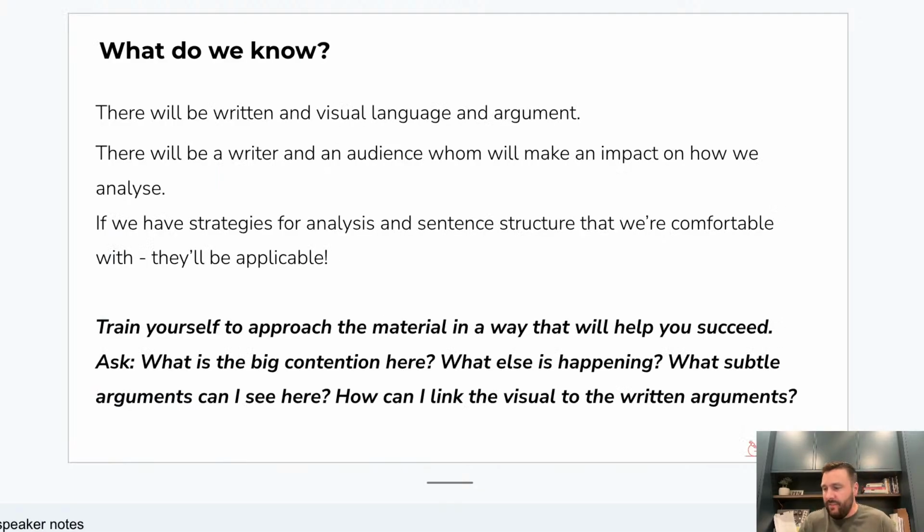Now, this is all very basic stuff. You might be sitting there thinking, okay, I came here to get some really great advice and he's telling me there will be written and visual language. Like, of course there will. But that's been said on purpose to get you to think, what is it that I'm going to be seeing no matter what? There will be a writer and an audience. Really, really important. Now, I've said writer there. Sometimes it'll be a speaker. A couple of years ago, it was a small group of people, but you get what I mean when I say writer.